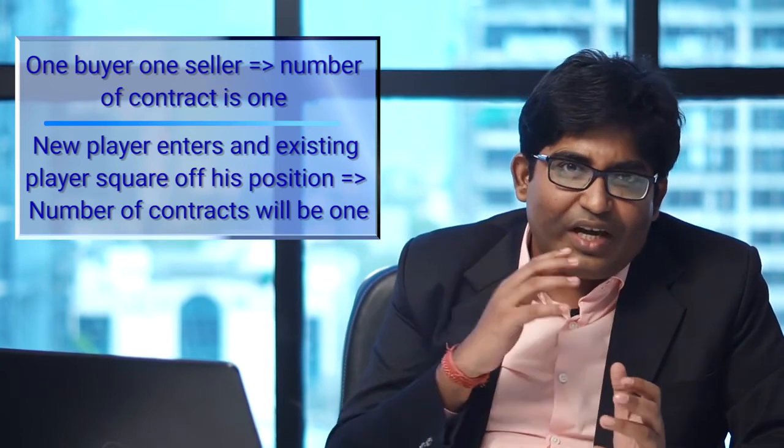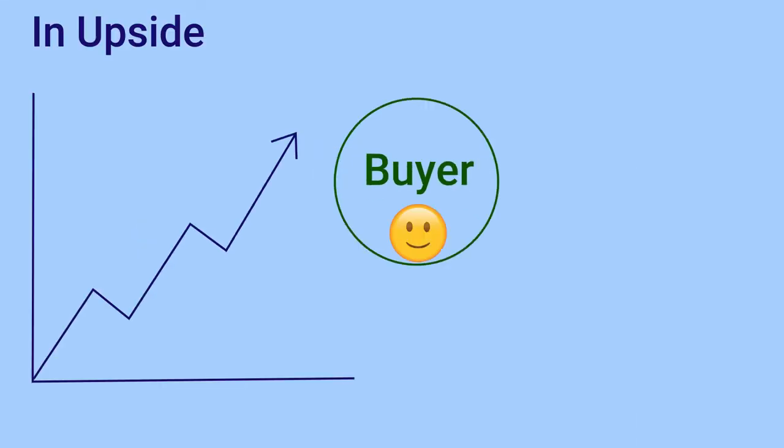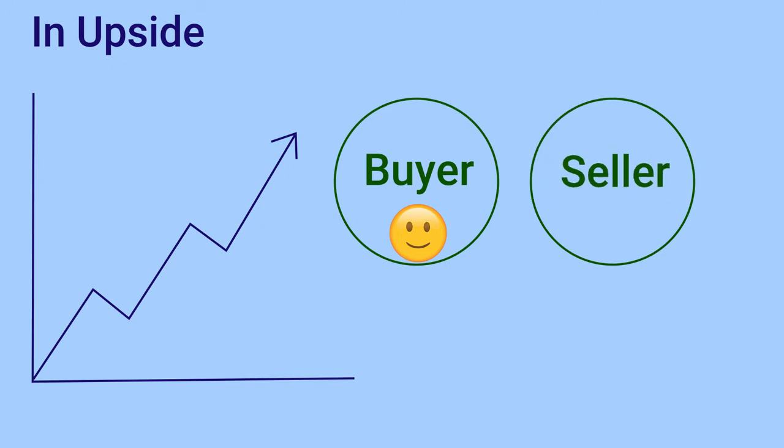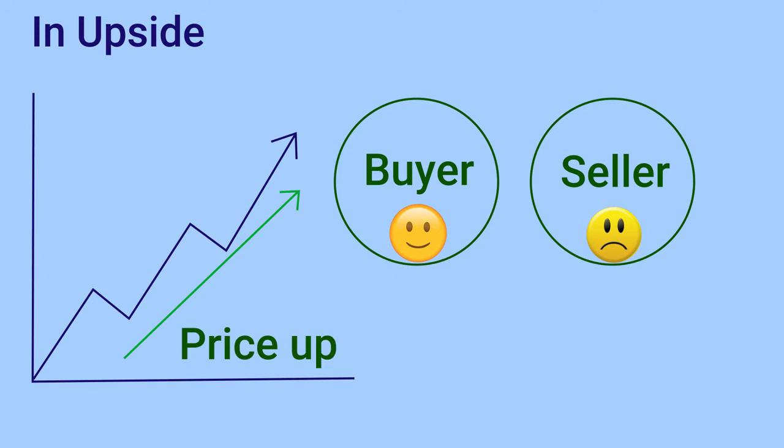Now, as we have understood the concept of open interest, let us understand what happens if the price is going up and a lot of people are opening their positions, a lot of people are buying and simultaneously a lot of people are selling, so the open interest in the market has increased. Suppose the price goes a little bit higher, the buyers will be in profit, but a lot of the sellers would be in loss because the prices have gone up.